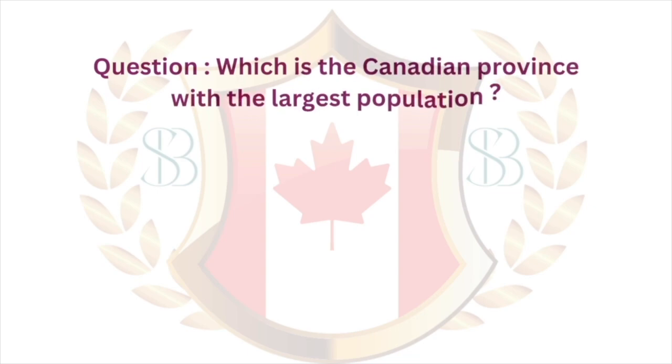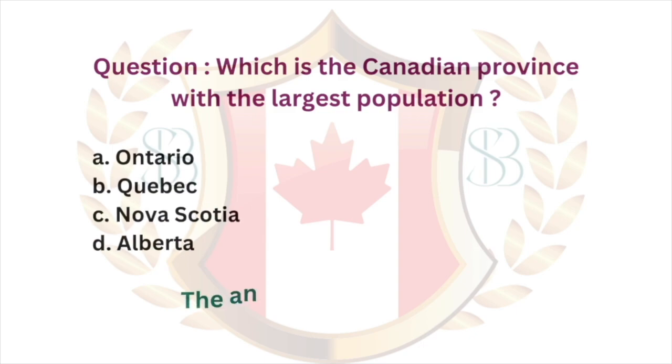Question: which is the Canadian province with the largest population? A. Ontario. B. Quebec. C. Nova Scotia. D. Alberta. The answer is A. Ontario.